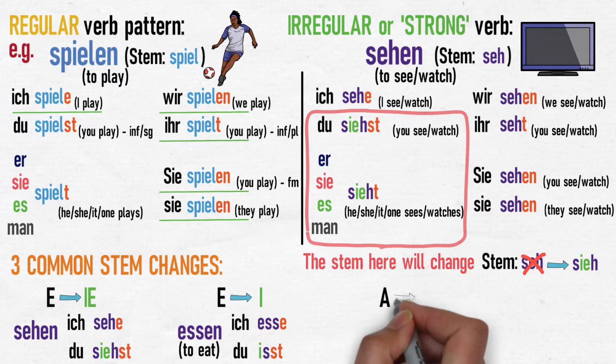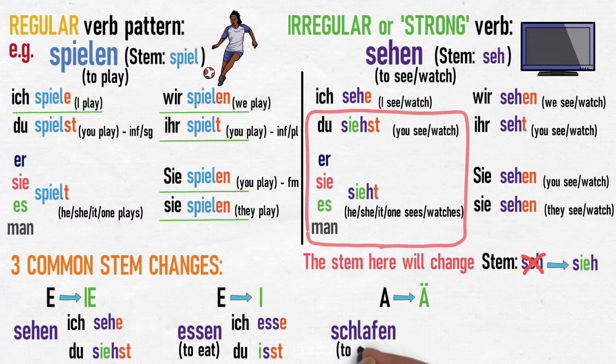And the letter A changing to an A umlaut, as happens with the verb schlafen, to sleep. Ich schlafe, du schläfst. Sie, es, man schläft. Wir schlafen, ihr schlaft, sie schlafen, sie schlafen. Keep these three common stem changes in mind and you should cover most bases.